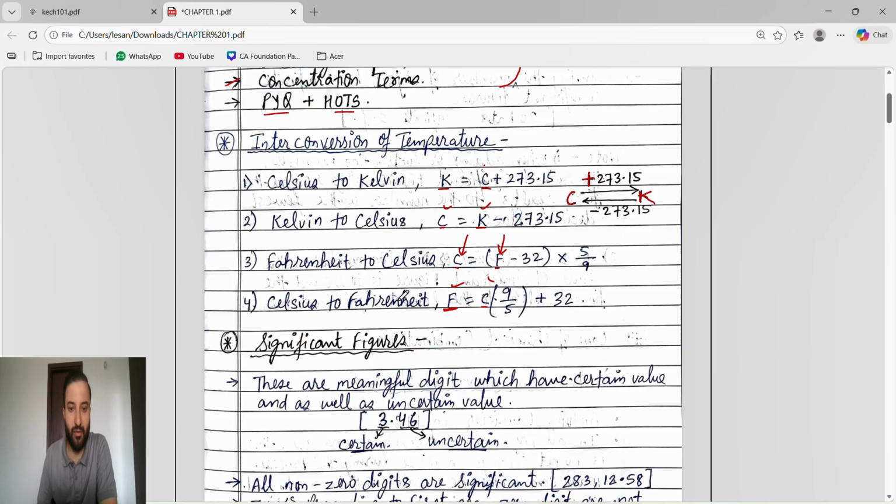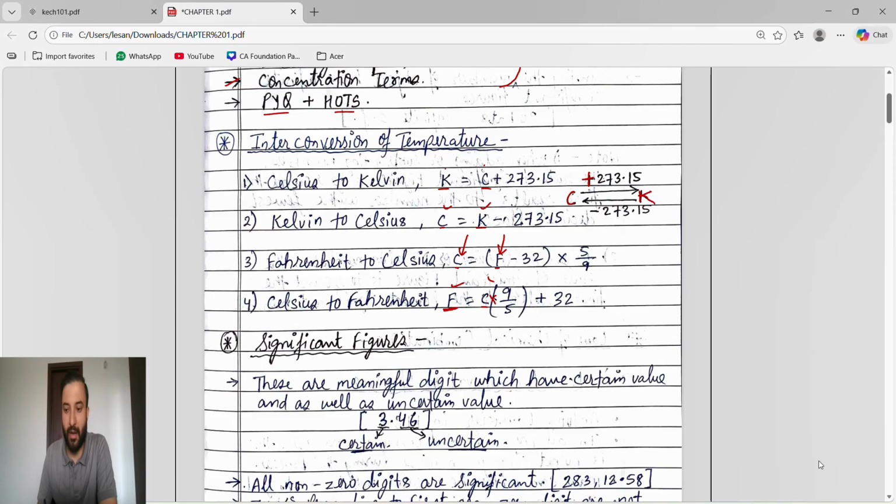Now degree Celsius to Fahrenheit. If degree Celsius is given and we have to find Fahrenheit, what will we do? The value of degree Celsius into 9 by 5, whatever you get, plus 32.